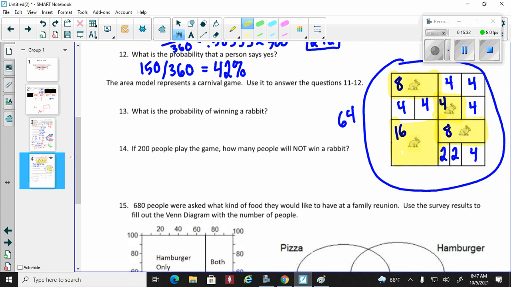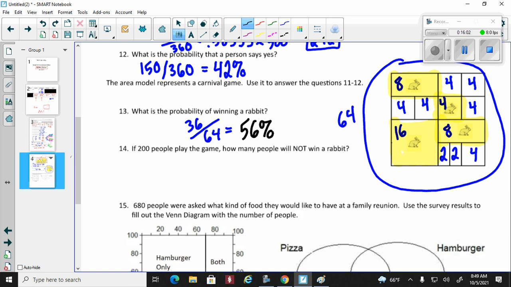Rabbit. Everything that's highlighted represents a rabbit, so that's 16 plus 36. So 36 divided by 64. We're looking, you got 60% or 60 total? 60. So when you divide it all out, we're going to go ahead and round, 56%. There we go. All right.